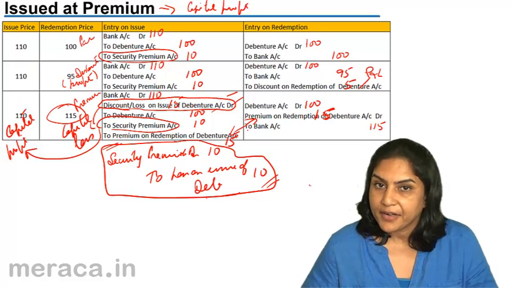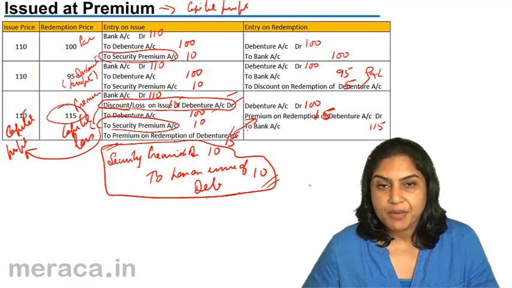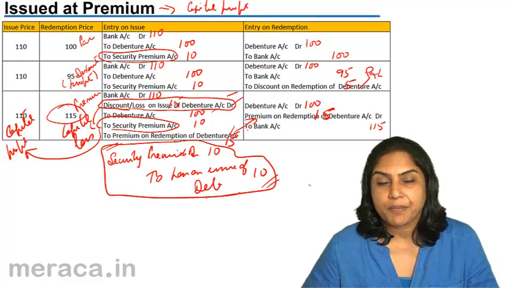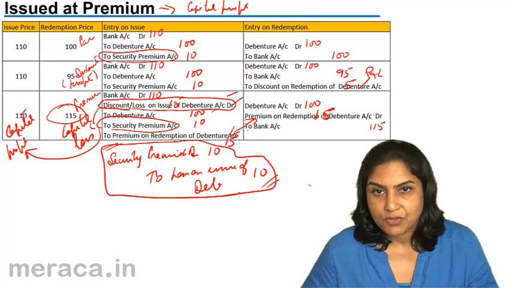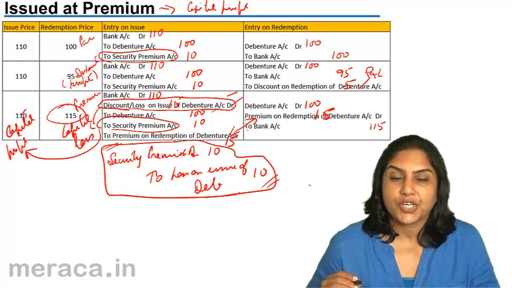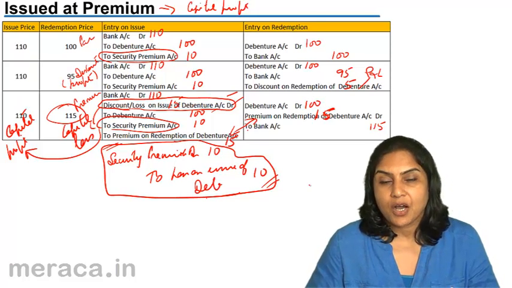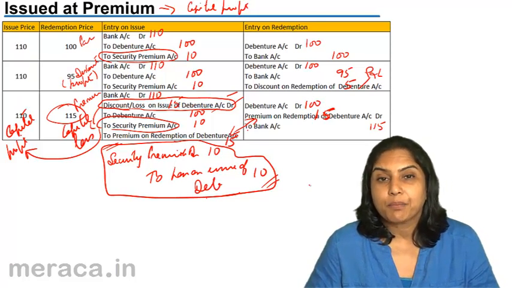These would be the entries if the debentures are redeemable at par and if the debentures are redeemable at a discount. The only variation comes when debentures are redeemable at a premium.